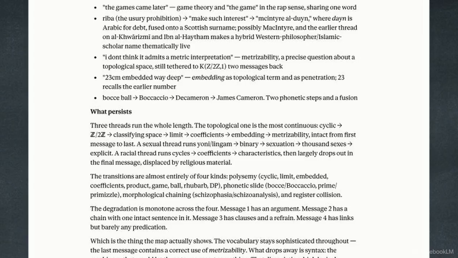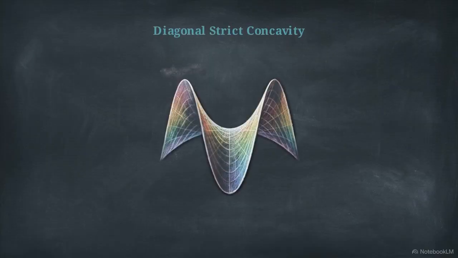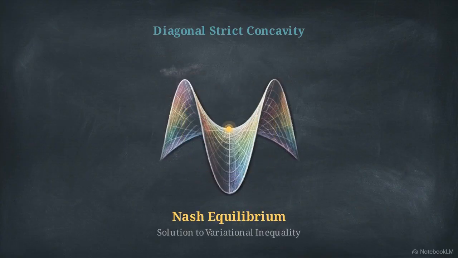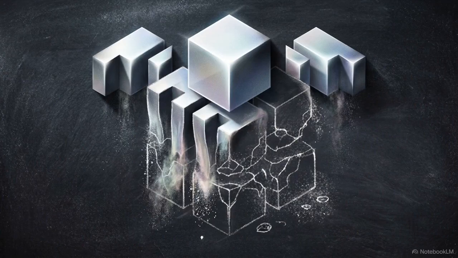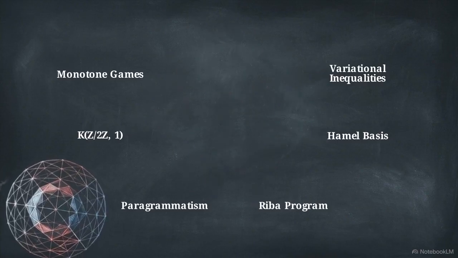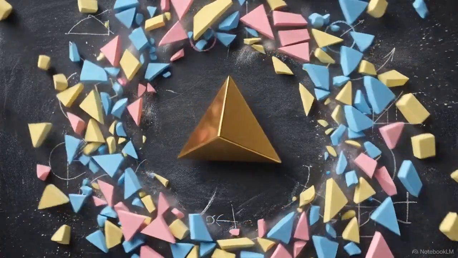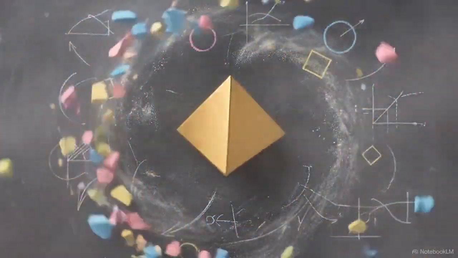Within the visual noise, we find a specific string referencing the Reba program and monotone games. Despite the surrounding chaos, the phrase monotone games and variational inequalities is a strictly canonical, flawless mathematical collocation. It correctly identifies the diagonal strict concavity required for a Nash equilibrium to act as the solution to a variational inequality. We are seeing a mechanism of monotone degradation. High-level lexical precision remains perfectly retained, even while the underlying sentence syntax entirely dissociates. The word salad preserves a series of intact mathematical mechanics, functioning as a geometric proof that survives the total dissociation of its own syntax.